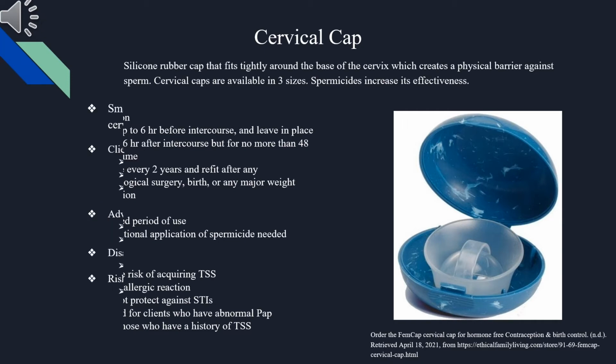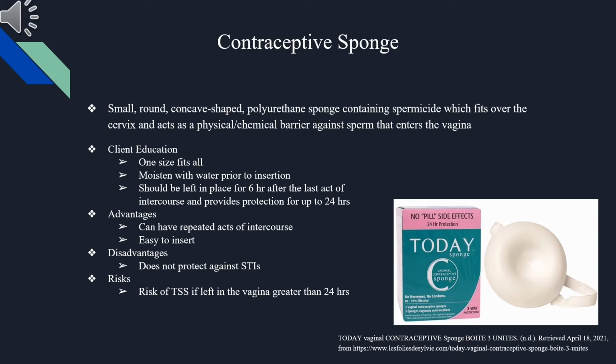Contraceptive sponge. A small round concave-shaped polyethylene sponge containing spermicide which fits over the cervix and acts as a physical and chemical barrier against sperm that enters the vagina. Client education includes that it is one-size-fits-all. It is moistened with water prior to insertion, and it should be left in place for 6 hours after the last act of intercourse and provides protection for up to 24 hours. Advantages include that it can have repeated acts of intercourse and it is easy to insert. Disadvantages include that it does not protect against STIs.